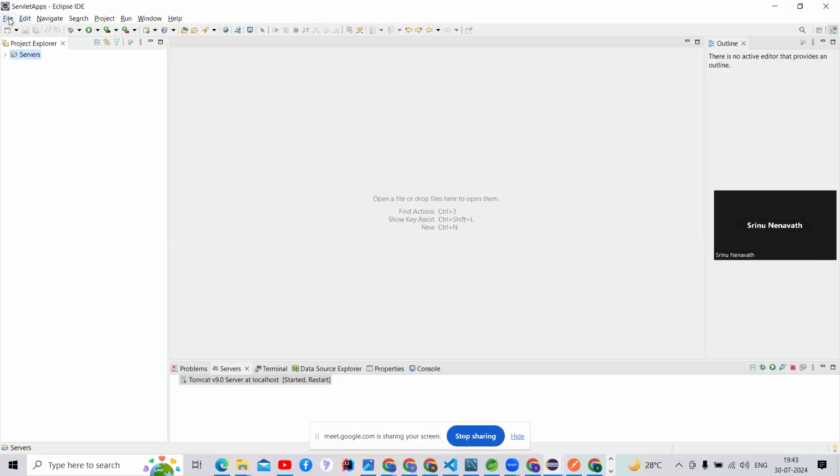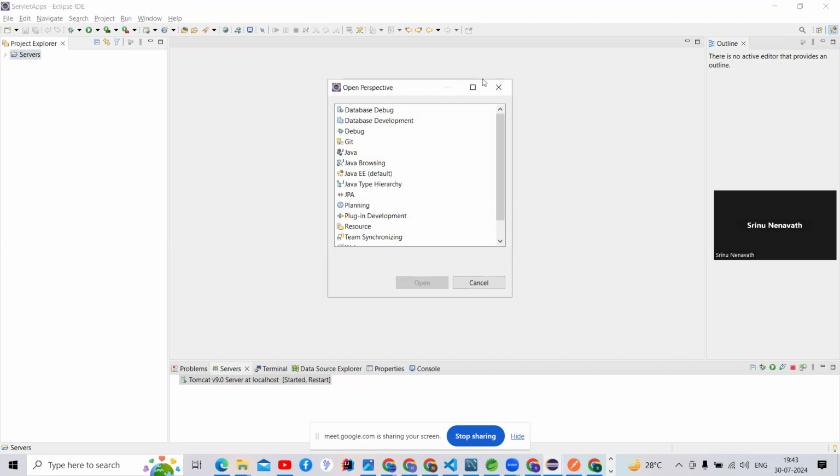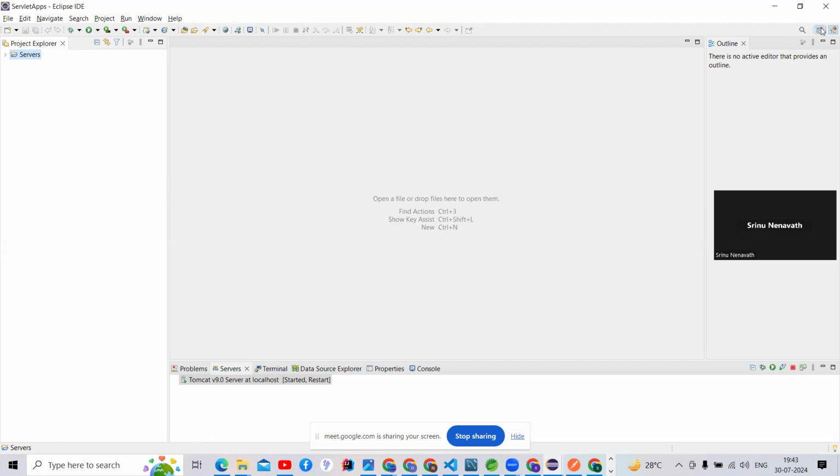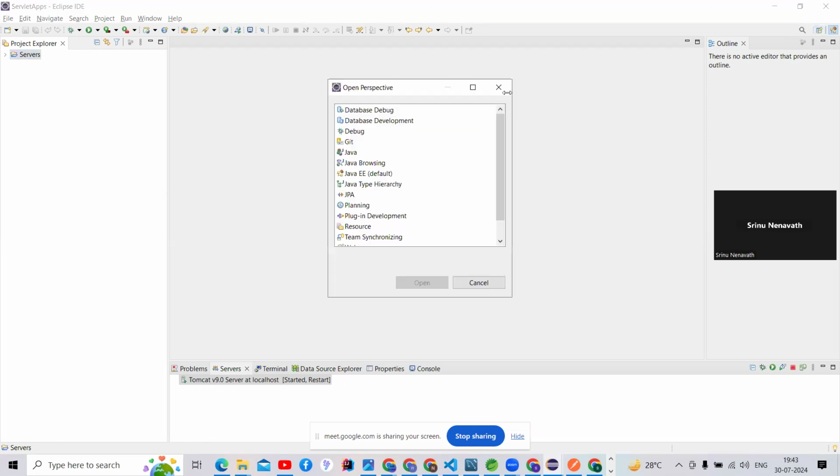You can check here, guys. First of all, this is the Eclipse IDE. There is a word here, you should click on it. This is the perspective. We can call it a perspective. See, open perspective. How is it going to open? See, this is the open perspective. You can click on that, guys.